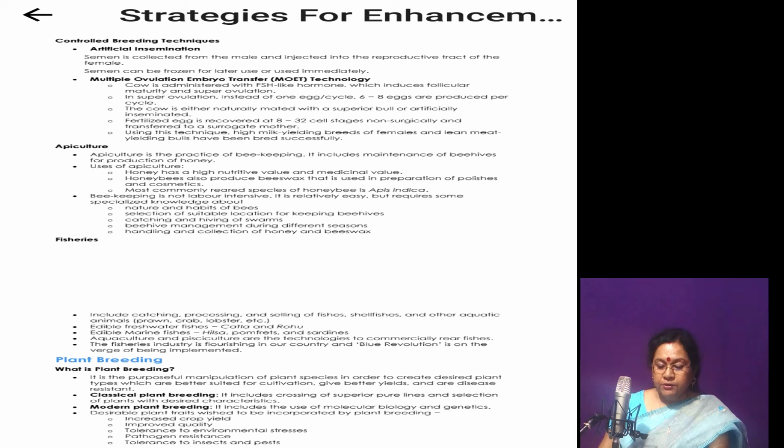Next is cross-hybridization among the selected parents. Superior parents are taken, cross-hybridization is done, that is by artificial hybridization, and a better variety is obtained. Fourth is selection and testing of superior recombinants.